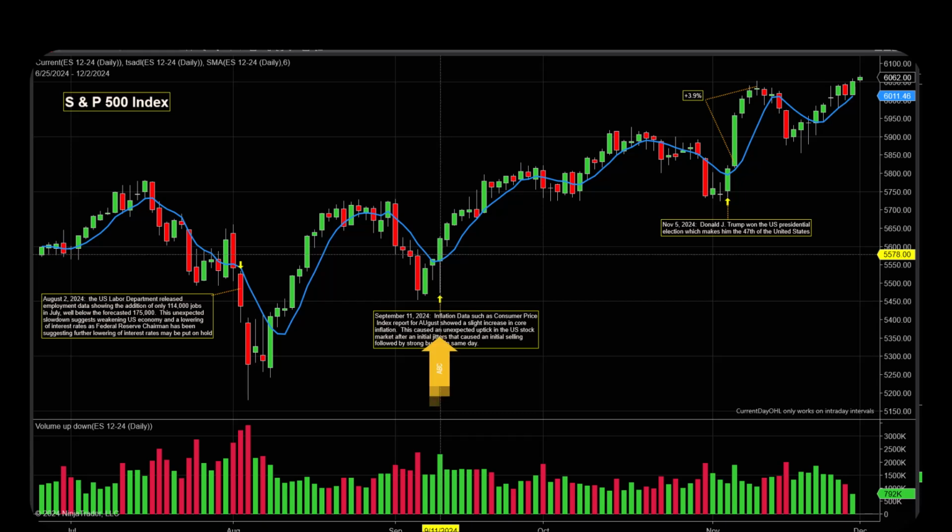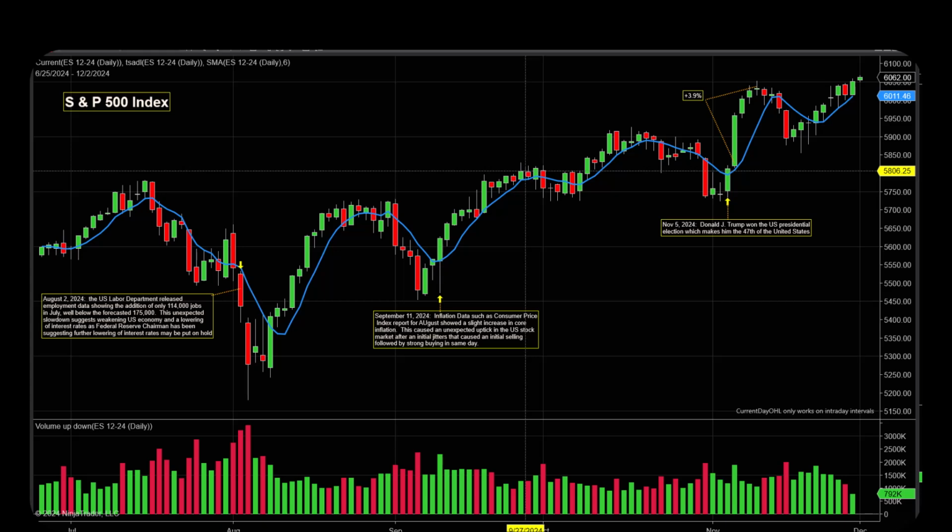Here's the previous one, September 11th. Now, just to give you other examples that do not relate to Donald Trump, there was this one here on September 11, 2024, where the inflation data, such as consumer price index and jobs numbers, economic news, showed a slight increase in inflation, which was less than the market was expecting. The U.S. stock market took off and moved up after causing a little bit of initial jitters in selling, but it was strong buying that day.